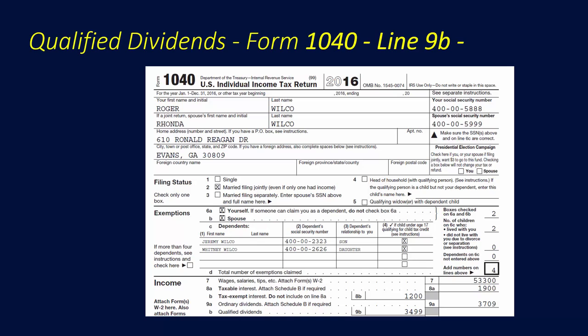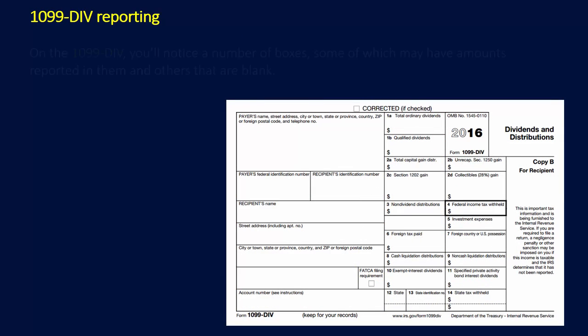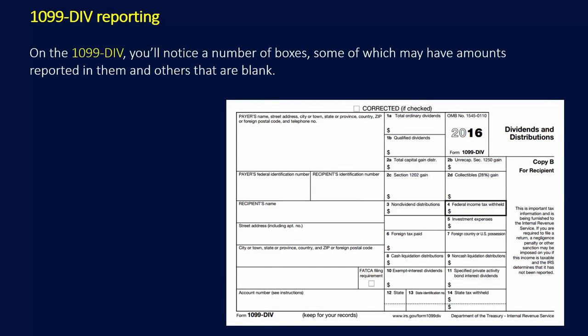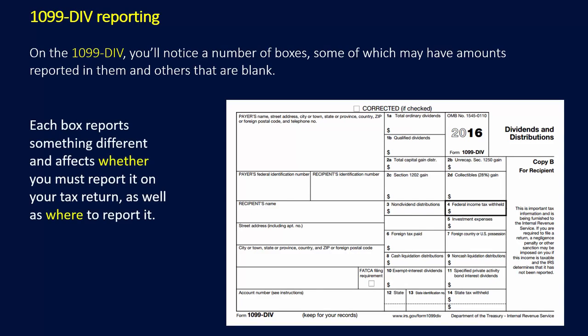Qualified dividends appear on line 9B of the 1040. On the 1099-DIV, you'll notice a number of boxes, some of which may have amounts reported in them and others that are left blank. Each box reports something different and affects whether or not you must report it on your tax return, as well as where to report it.